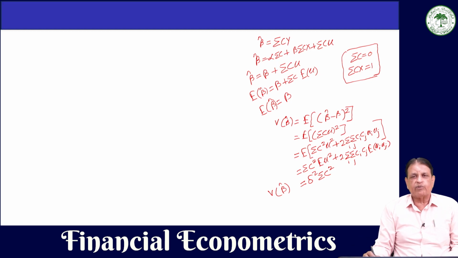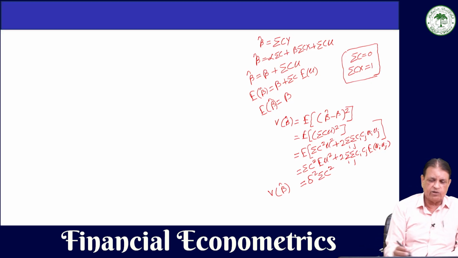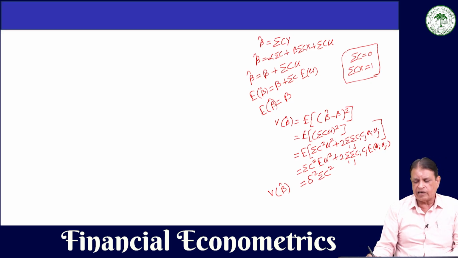So this becomes a problem, that we have to minimize the variance of beta hat subject to these two constraints, that summation c is equal to 0 and summation cx is equal to 1. So this is a problem of constraint minimization.